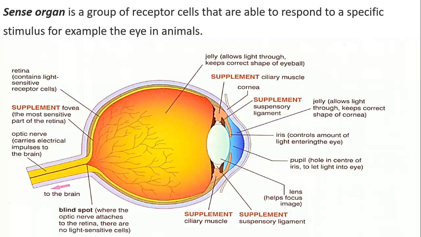So, to sum it up, a sense organ is a group of receptor cells that are able to respond to a specific stimulus. And here's the example, the human eye or the eye in animals. So this is the diagram of the eye. Please study it carefully.